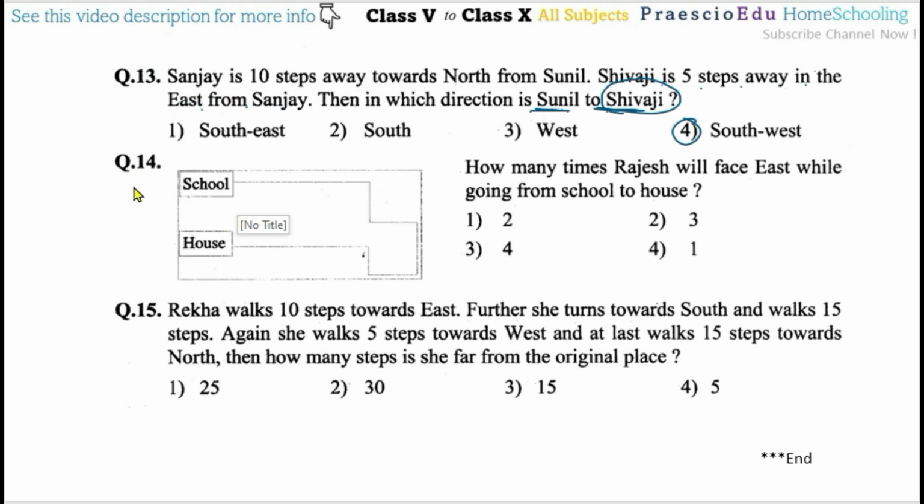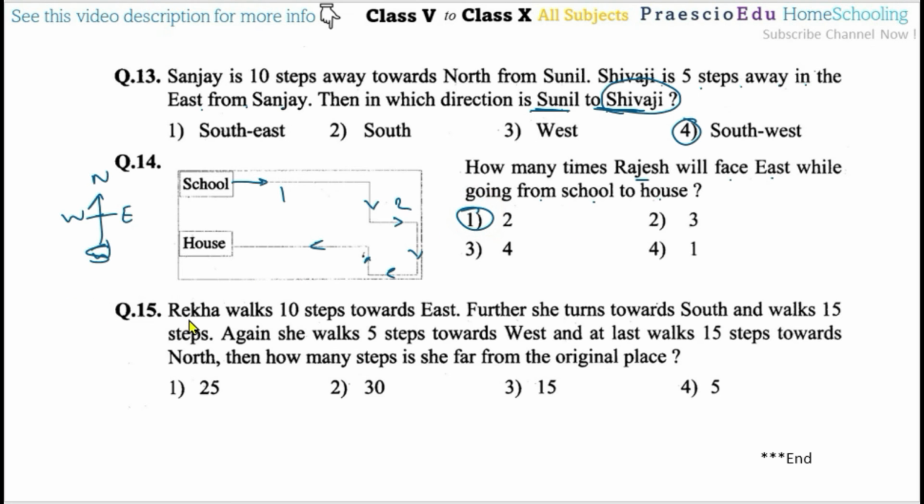Now question number 14. How many times will Rajesh face east while going from school to house? So facing east. This is the north, now this is the east, and then west and south. So Rajesh will face east while going from school toward the house. This is the first time, then this is the second time, then no, only 2 times, so option number 1 is the correct one.